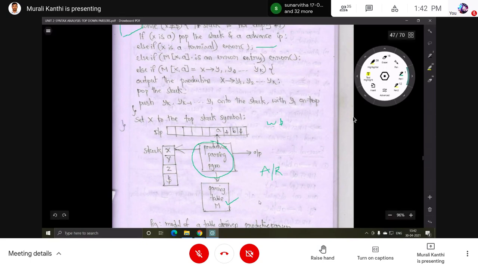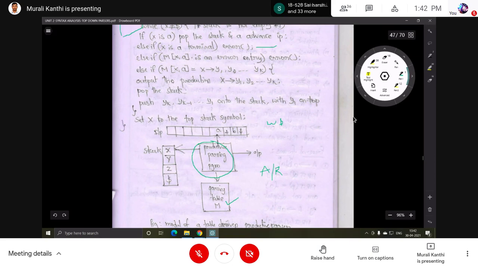If the entry is pointing to a blank, that is an error: for the stack symbol and the input symbol, a blank is there in the table. If something is there, then that is used for the replacement.